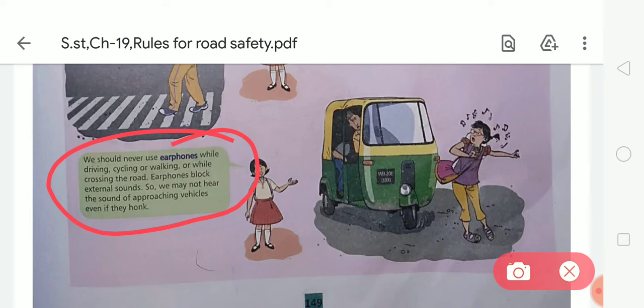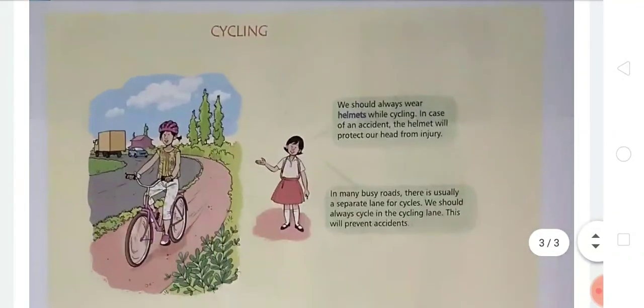So students, we should never use earphones while crossing, walking or cycling, because when we use earphones we cannot hear external sounds or the horns of vehicles. That is very dangerous for us, so we should always avoid using earphones on the road.